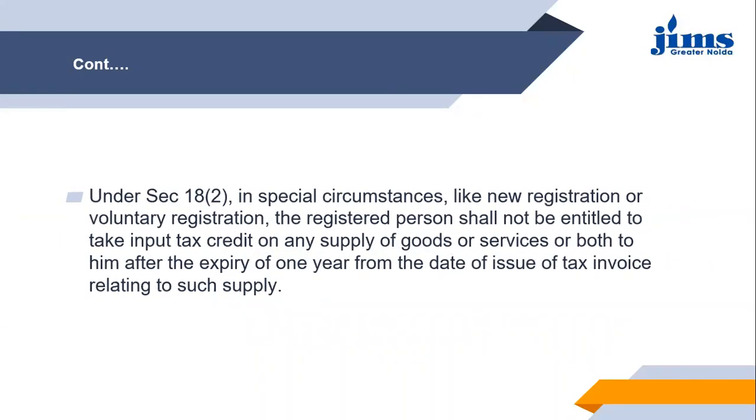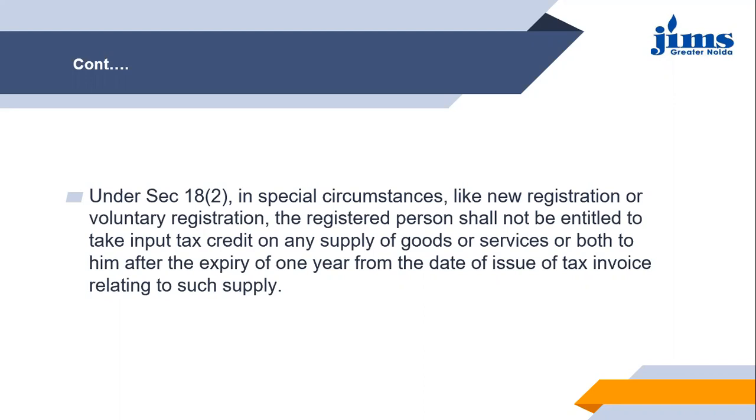Then one more point, it says, under section 18, subsection 2, in special circumstances like new registration or voluntary registration. Now, this point clearly says that if you are a newly registered person or if you are under the voluntary registration, then the registered person shall not be entitled to take input tax credit on any supply of goods or services or both to him after the expiry of 1 year from the date of issue of tax invoice.